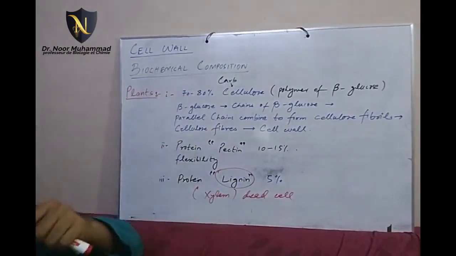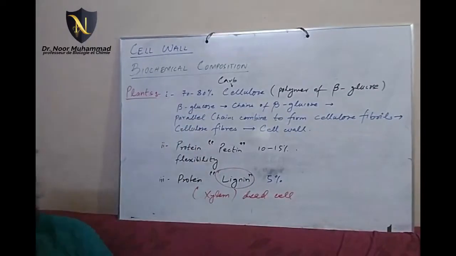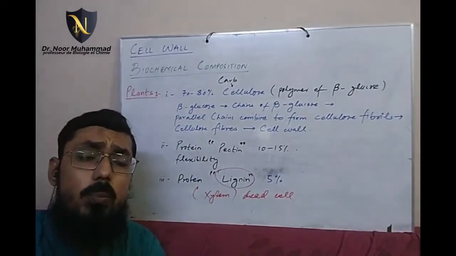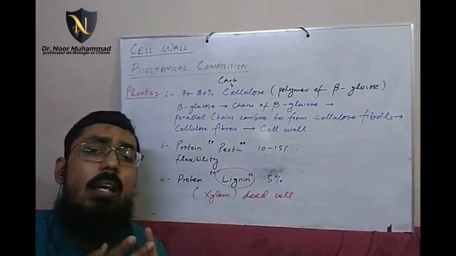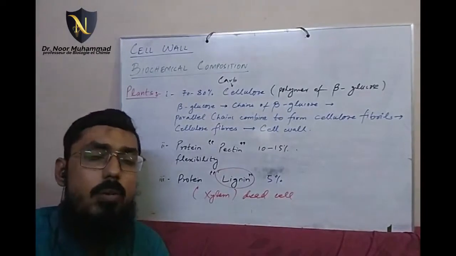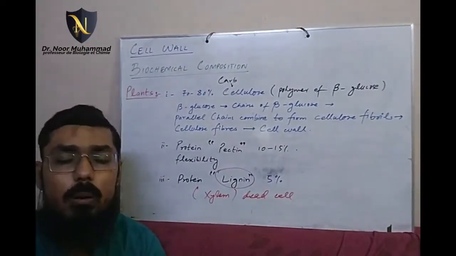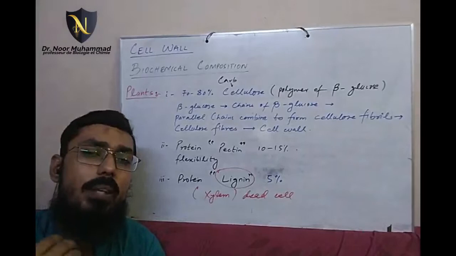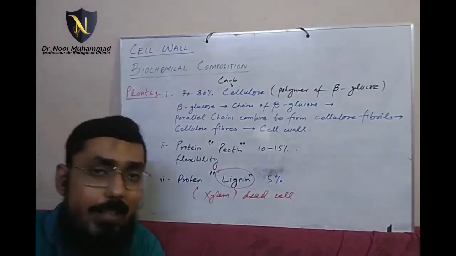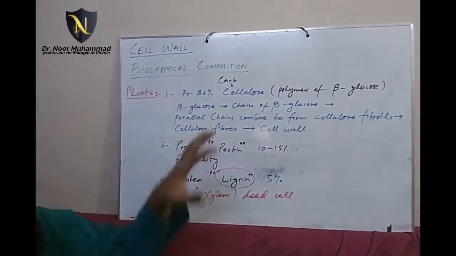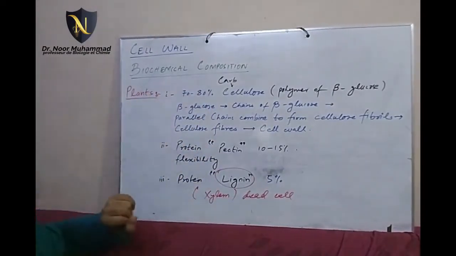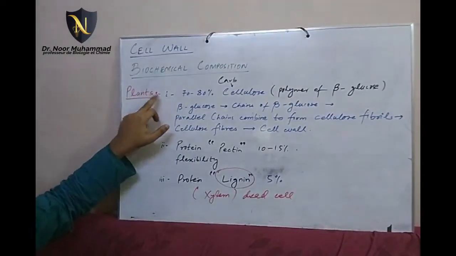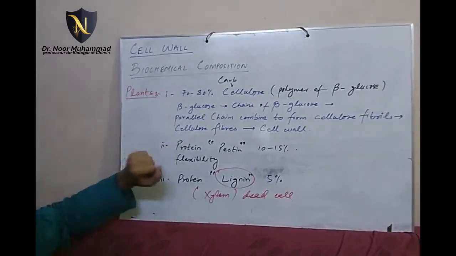As I've told you, a cell wall is not only present in plants, but this structure is present in every cell other than animals. So cell wall is there in plants, in fungi, in bacteria. These three major groups, prokaryotes, plants, and multicellular eukaryotes or fungi, all these three categories of organisms possess cell wall. In the last lecture we only talked about the composition of the cell wall in plants. So what points do you see here? The plant cell wall majorly consists of 1, 2, 3 components.